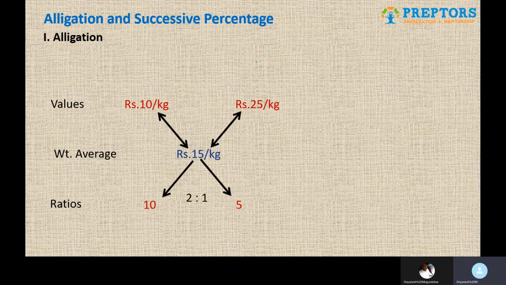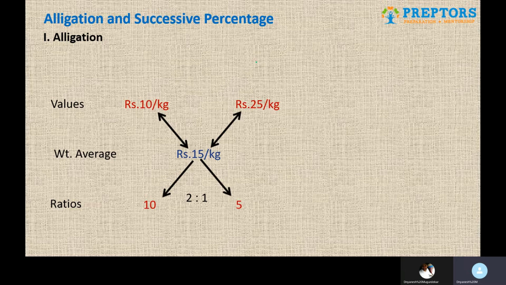So this is the mixing ratio in which you should mix the two varieties, 10 rupees per kilo and 25 rupees per kilo, so as to get the average price as 15 rupees per kilo. This also means that of the 10 rupees per kilo variety you should mix 2 kilos and of the 25 rupees per kilo variety you should mix 1 kilo, so that you get the average price as 15 rupees per kilo. 2 is to 1 is your answer.